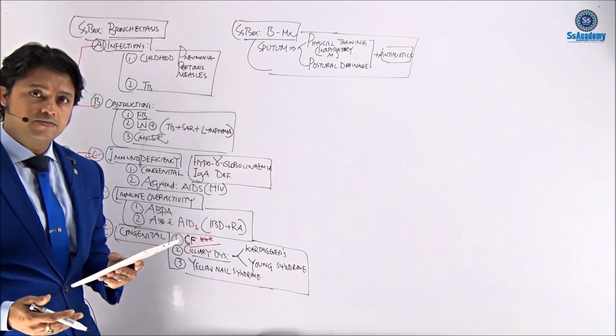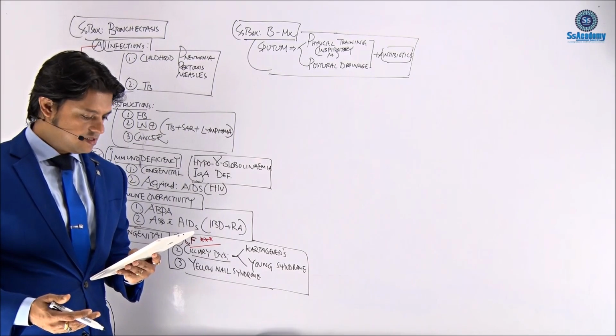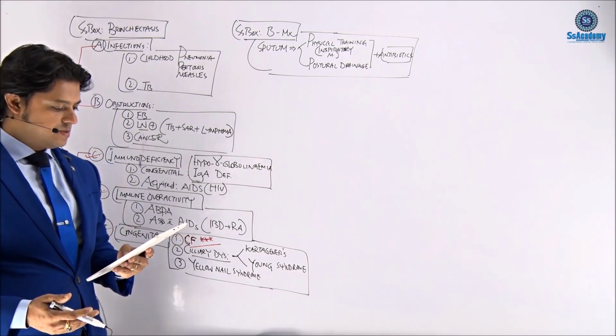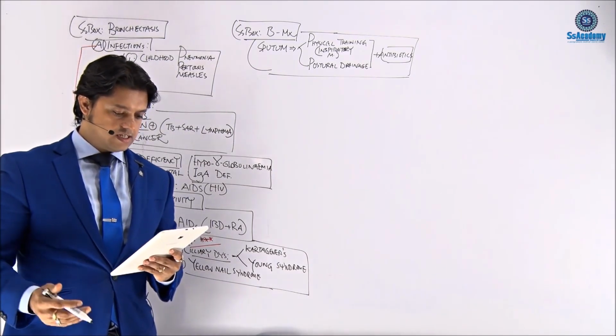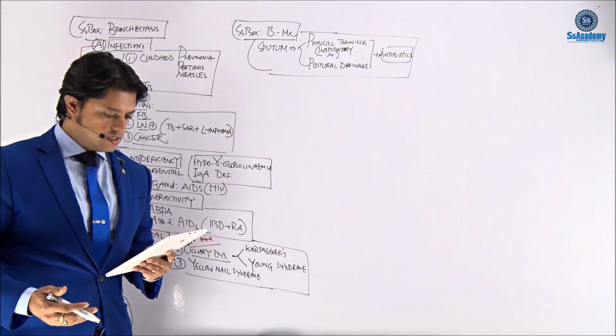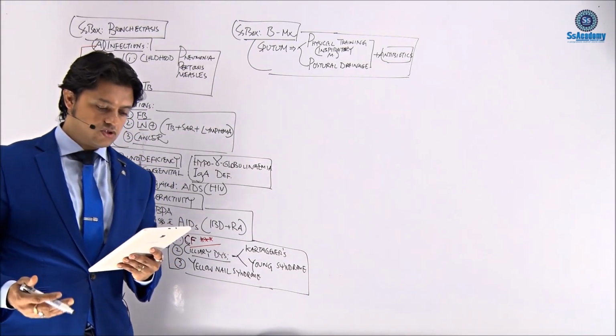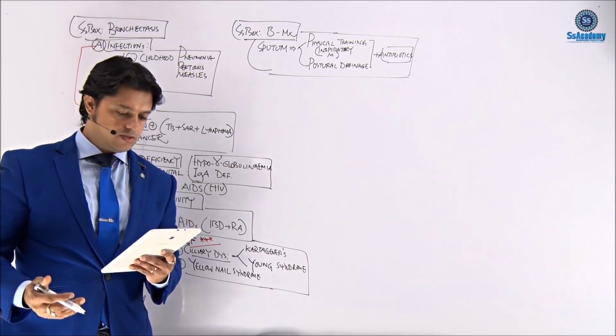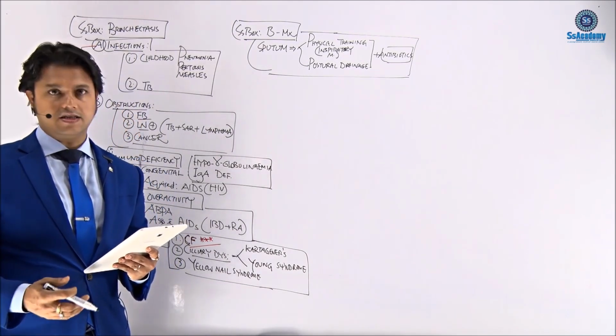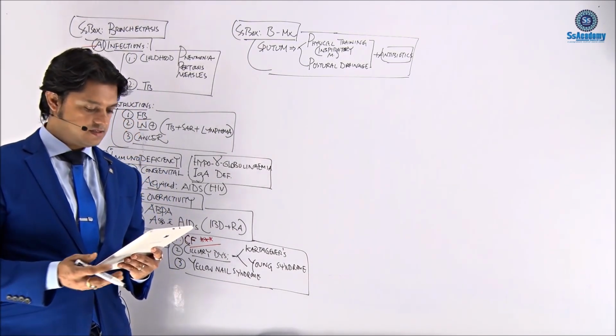Other features: liver disease in 10% of cases, short stature, diabetes mellitus, delayed puberty, rectal prolapse due to bulky stools, nasal polyps, and male infertility and female subfertility.